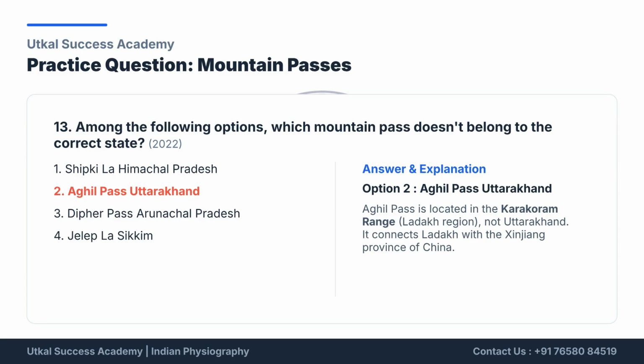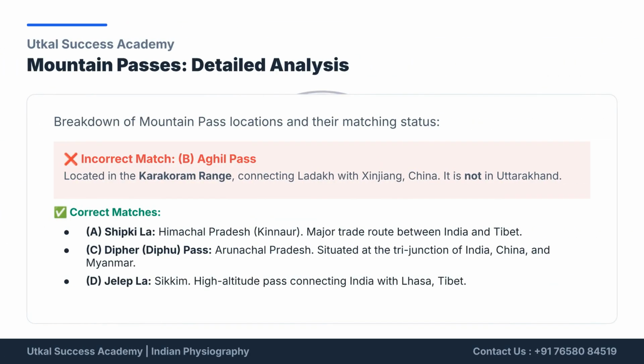The explanation confirms that Utkal Pass is in the Karakoram range in Ladakh, not Uttarakhand. A detailed analysis shows the incorrect match is Utkal Pass with Uttarakhand, as it is in the Karakoram range. Correct matches include Shipkila in Himachal Pradesh, Daifur Pass in Arunachal Pradesh, and Jalepla in Sikkim.